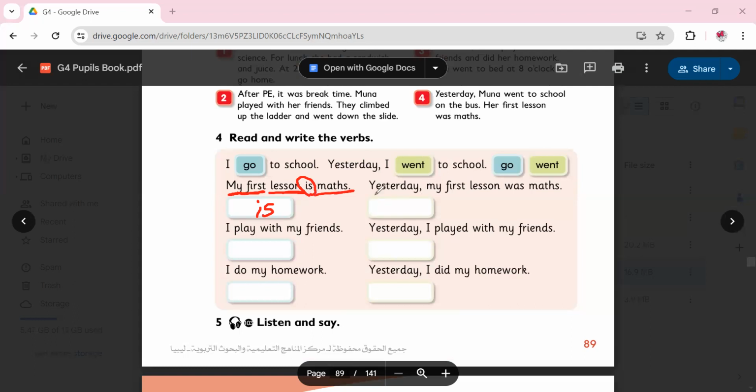Now, how do you say that in the past? Yesterday. Now, this is the key. Yesterday. Now we know we are talking about the past. My first lesson was maths. So was is the past tense of is.